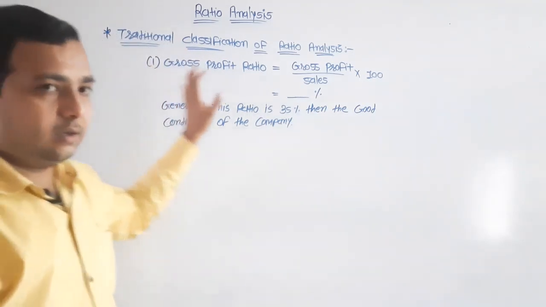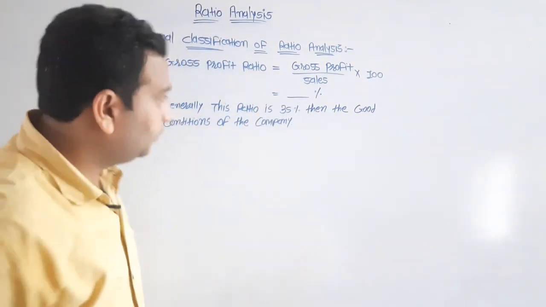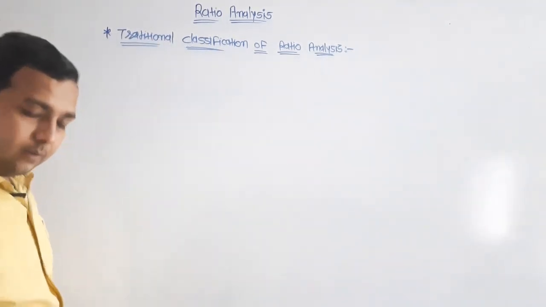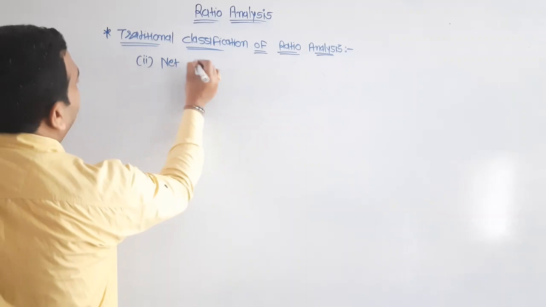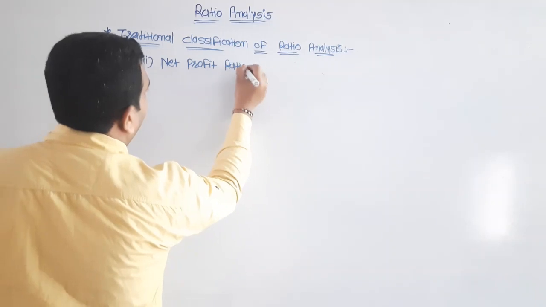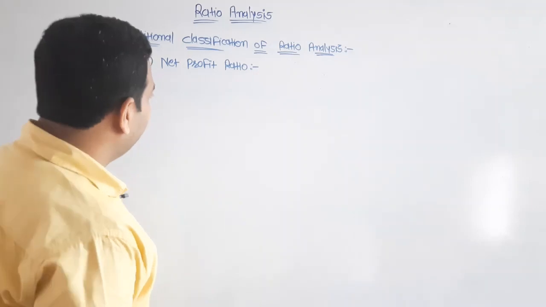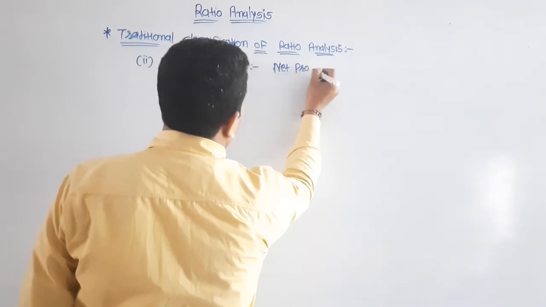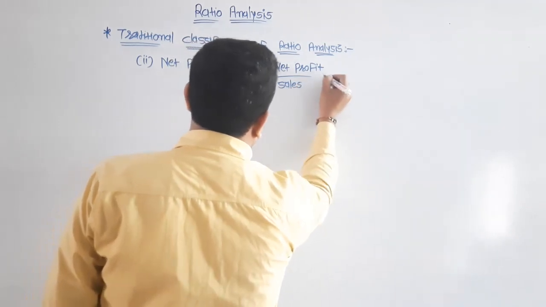Now we have discussed net profit ratio. Formula of net profit ratio is equal to net profit upon sales into 100.